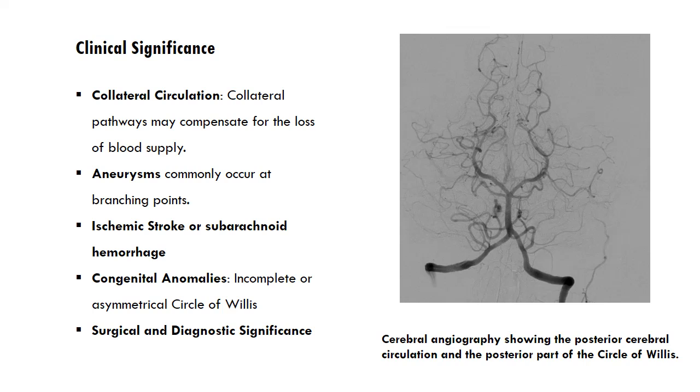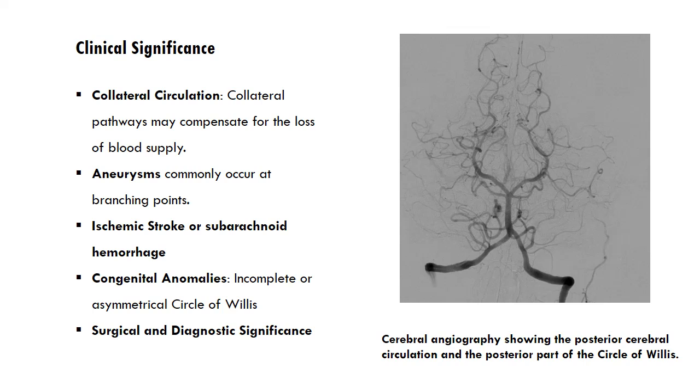Congenital anomalies. In some individuals, the circle of Willis is incomplete or asymmetrical, which may predispose them to cerebrovascular diseases. Venous sinus thrombosis. Clotting in the dural venous sinuses can cause increased intracranial pressure, cerebral edema, and brain damage. Surgical and diagnostic significance. Understanding its anatomy is crucial in neurosurgery, endovascular procedures, and imaging techniques such as CT angiography and MR angiography for detecting vascular abnormalities.